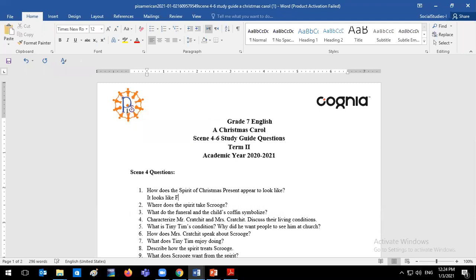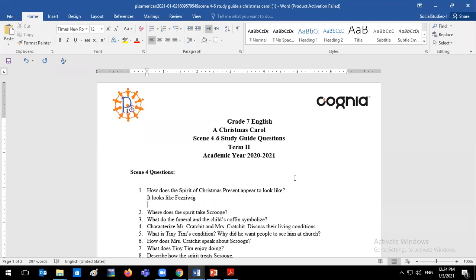And who could remind me who Fezziwig is? Raise your hand. The old master of Scrooge. Good job. Fezziwig is Scrooge's old master, the one who taught him the skills, and we know that Scrooge was apprenticed. Apprenticed means that he trained under him, and he taught him the basics of the trade, and he helped him become who he is.